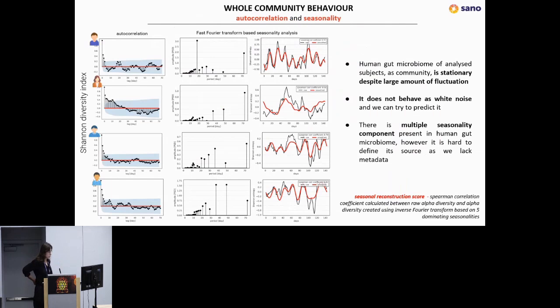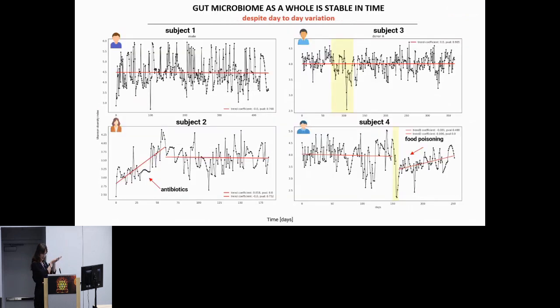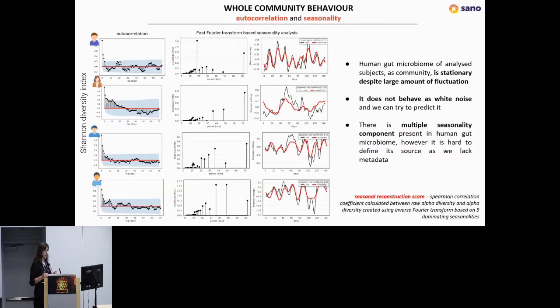In econometrics, when a process is stationary, it means that its mean, this red line, and its variance are stable in time. Also, this kind of process can be predicted. So we wanted to further analyze whether the gut microbiome can be predicted. We analyzed autocorrelation, which is dependence on its previous states.